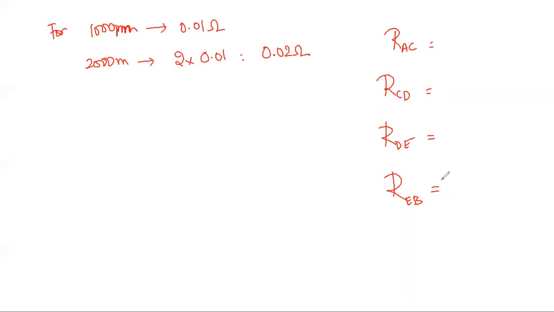You need to find out the resistance of the section AC there. If you take the entire length, what is RAC?